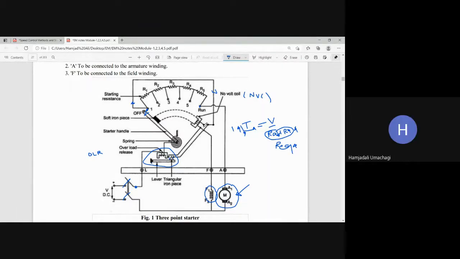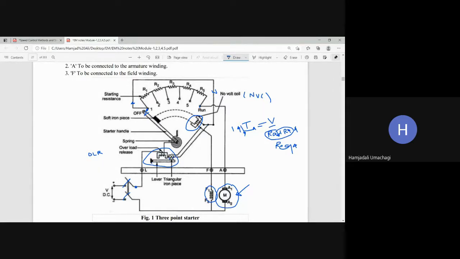These points are connected to another coil, one more electromagnet, which is nothing but the no volt coil. Now, if the machine carries overload current, then the high current will cause an unbalanced condition because of the high electromagnetic force. The lever becomes unbalanced, and because of the electromagnetic force it will move upwards.